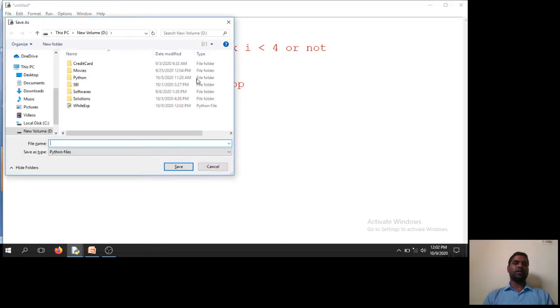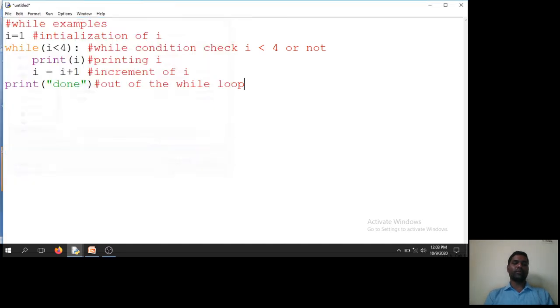Control S, and I say no, saved here only. Go to the Python 3 here. I need to find some 2. So I want to print in this format. My requirement is that 1, 2, 3 after 10. Then what you need to do? You need to add some end keyword here, equal to some space. You give space for each and every iteration and it will not end that particular line.